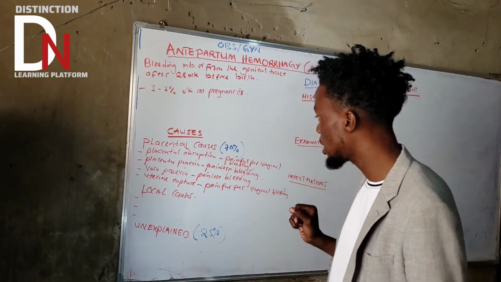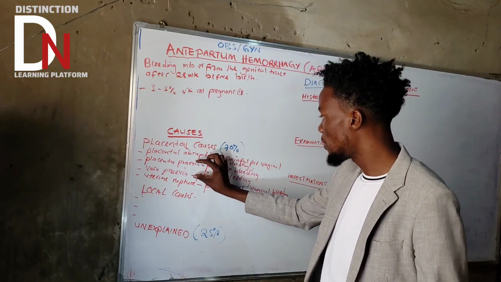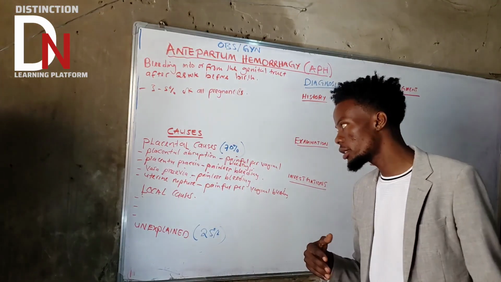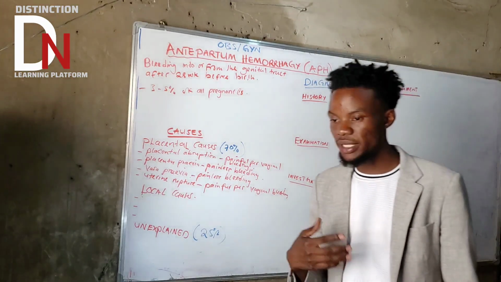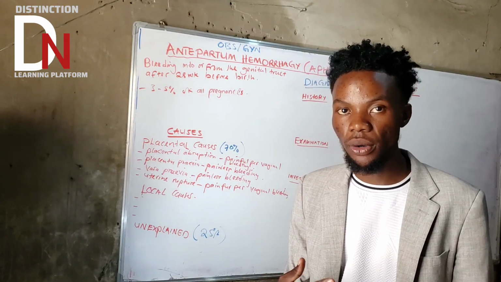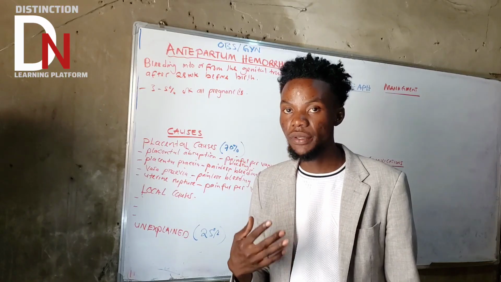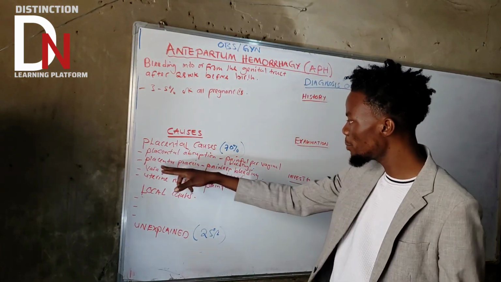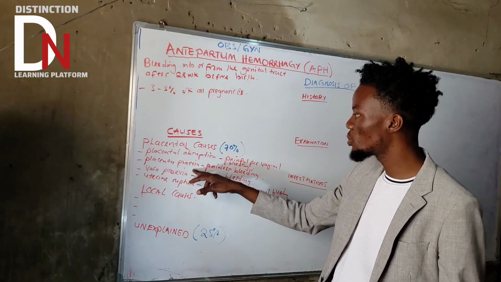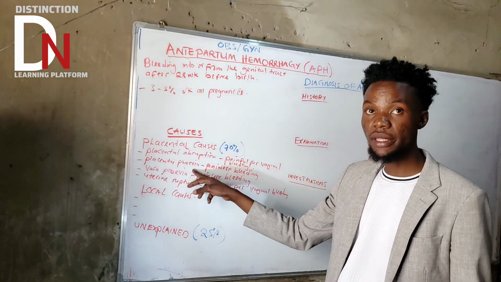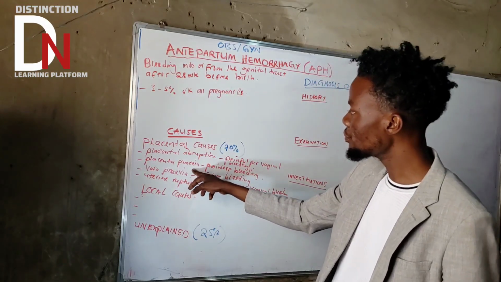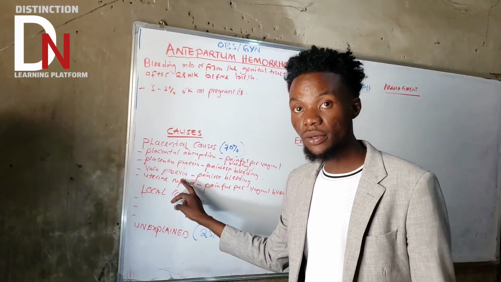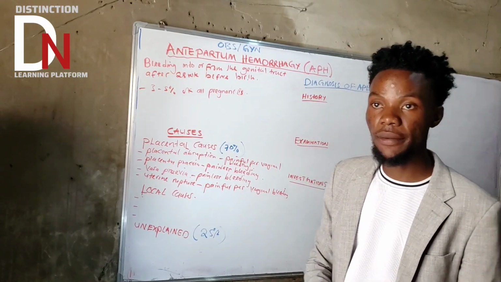What about placenta previa and vasa previa? These two, as you can see, present with painless bleeding. But how can you differentiate the two? Remember, we said placenta previa affects more the mother than the fetus. Basically, under placenta previa, the hemoglobin in the blood will come from the mother. Vasa previa, the hemoglobin will come from the fetus. So here there is what we call the alkaline test.